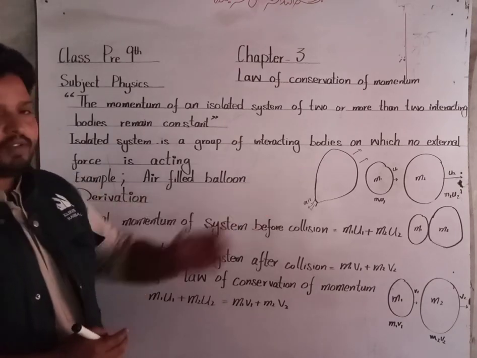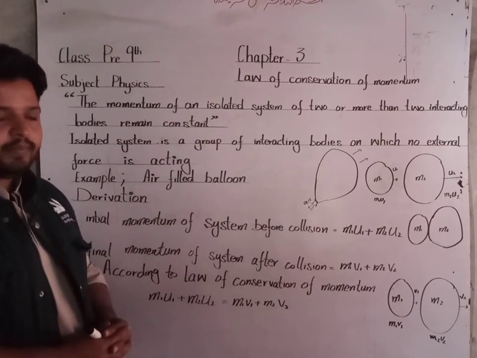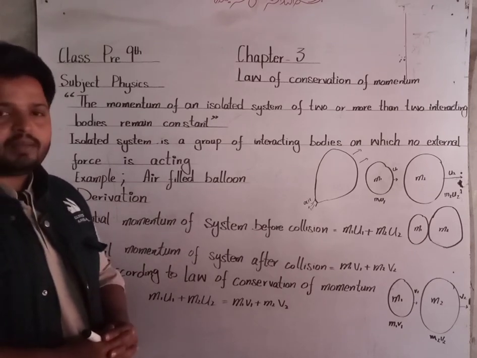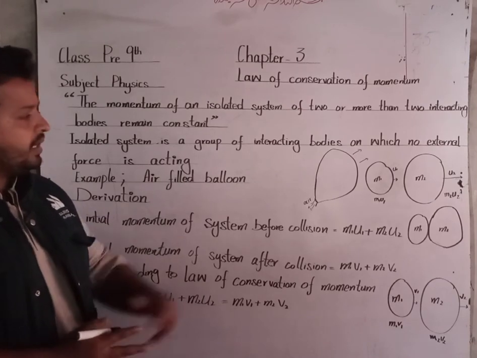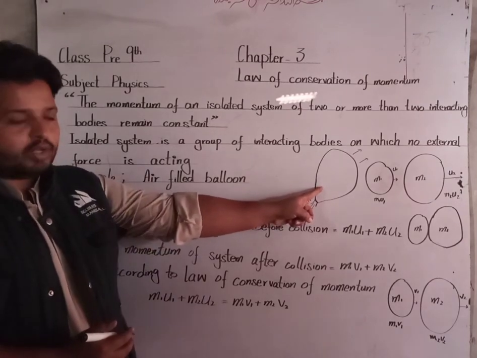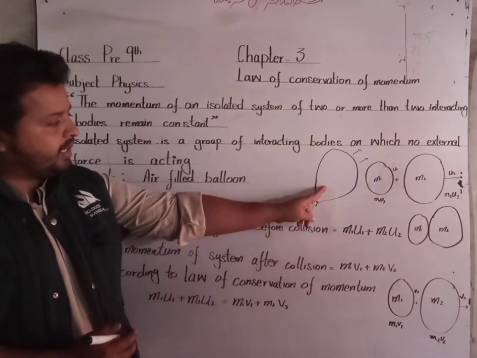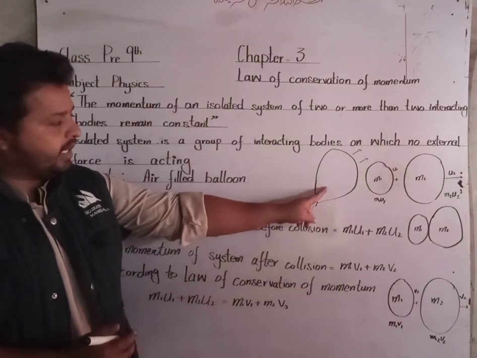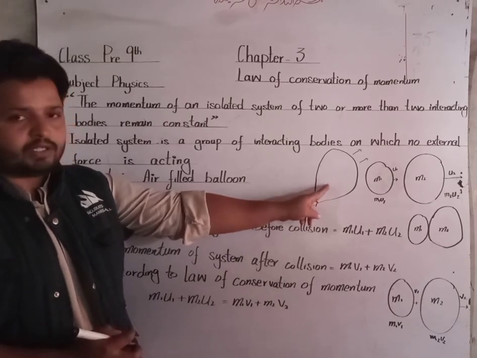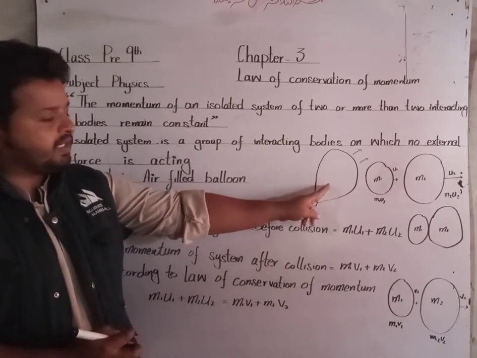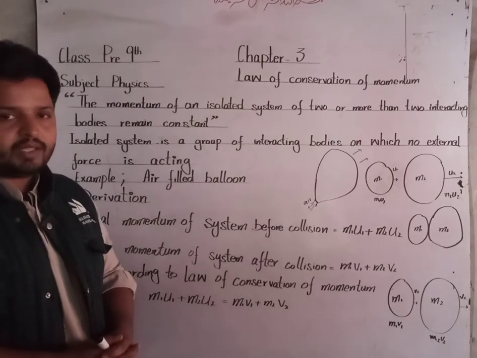For example, we have a balloon filled with air and we know that momentum is the product of mass and velocity, and air is inside the balloon, so both make a system, air and balloon. So overall momentum of the system is zero because both of the things are at rest.